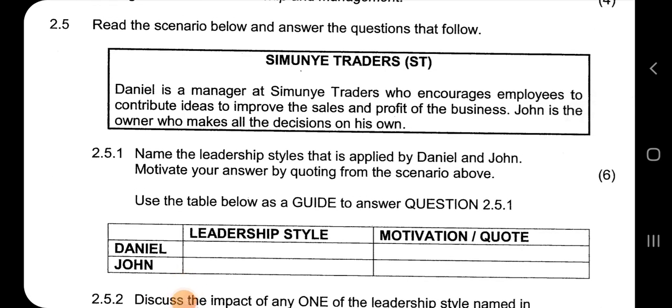So let's look at this. Read the scenario below and answer the questions that follow. Simunye Traders, ST. Daniel is a manager of Simunye Traders who encourages employees to contribute ideas to improve the sales and profit of the business. John is the owner who makes all the decisions on his own. Name the leadership style that is applied by Daniel and John. Motivate your answer by quoting from the scenario above. So you're going to use the table as a guide, the leadership style of Daniel and John, and then you motivate when you quote from the scenario.